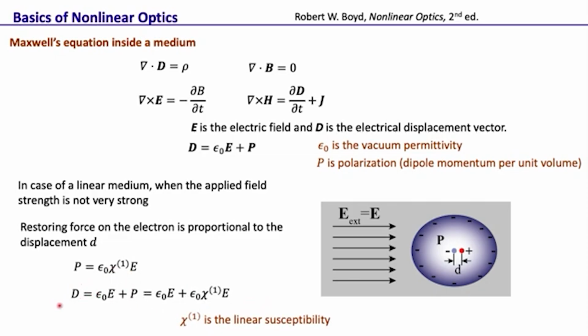And in this case, the displacement D is epsilon naught E plus P. Now we can write that as epsilon naught E plus epsilon naught chi 1 E. So this chi 1 is the linear susceptibility.